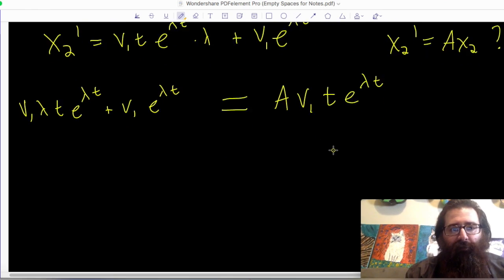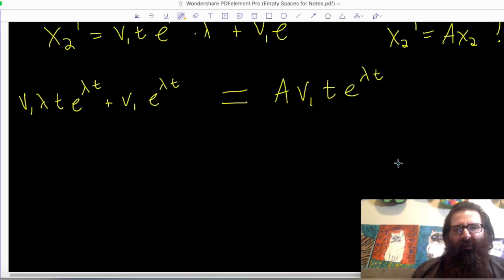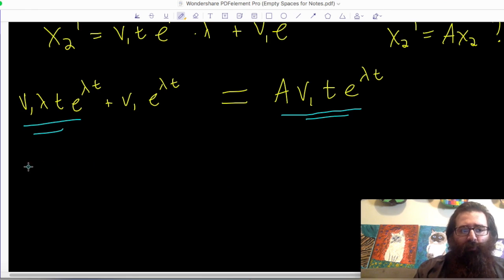I think this starts off looking okay. If I set my pieces equal, on the right-hand side the only term involves t e to the lambda t, and on the left side I have a term involving t e to the lambda t. So setting those two parts equal, this means A v1 t e to the lambda t must be equal to v1 lambda t e to the lambda t.